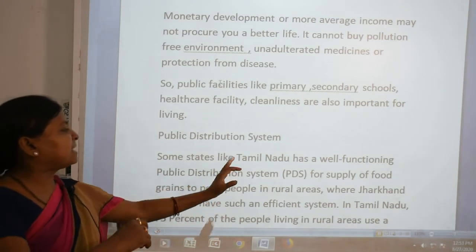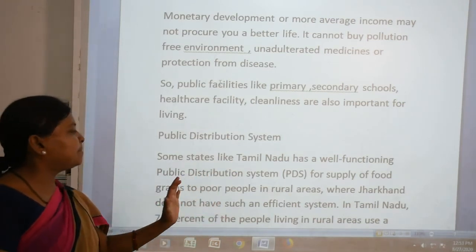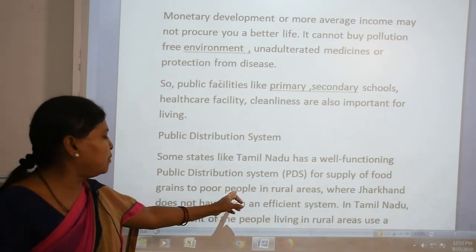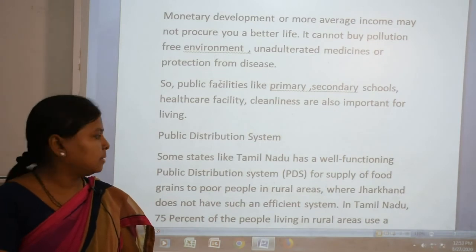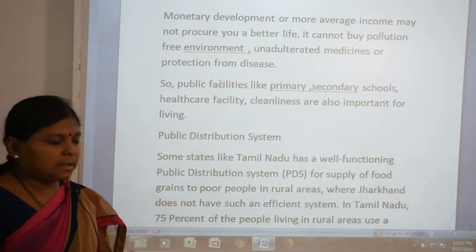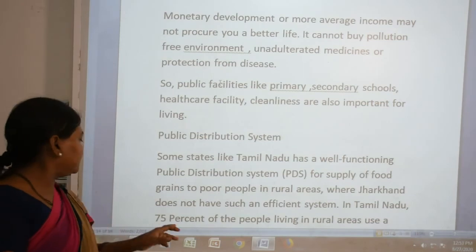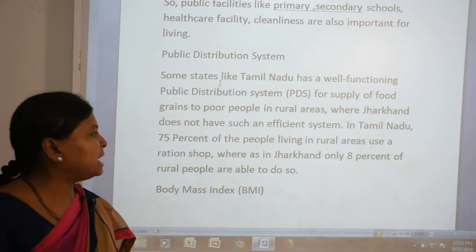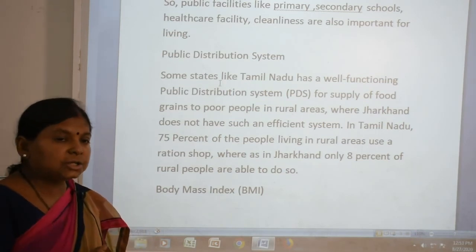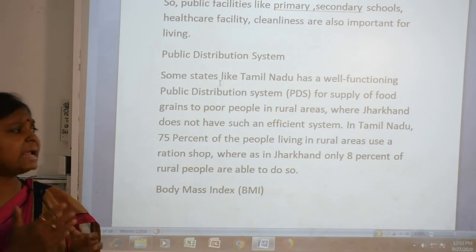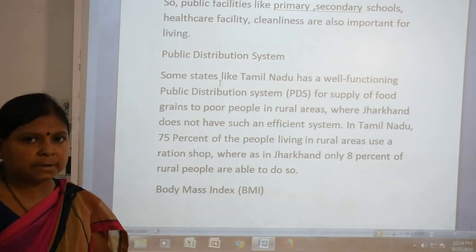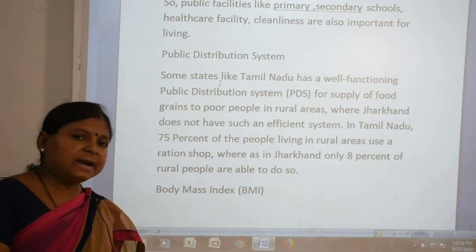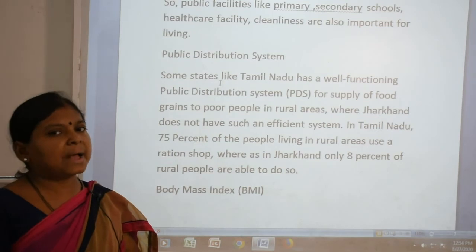See, some states like Tamil Nadu have a well-functioning public distribution system for the supply of food grains to the poor people in rural areas. Whereas Jharkhand does not have such an efficient system. In Tamil Nadu, 75% of the people living in rural areas use ration shops, whereas in Jharkhand only 8% of rural people are able to. So you can see, somewhere it is going well and somewhere not.